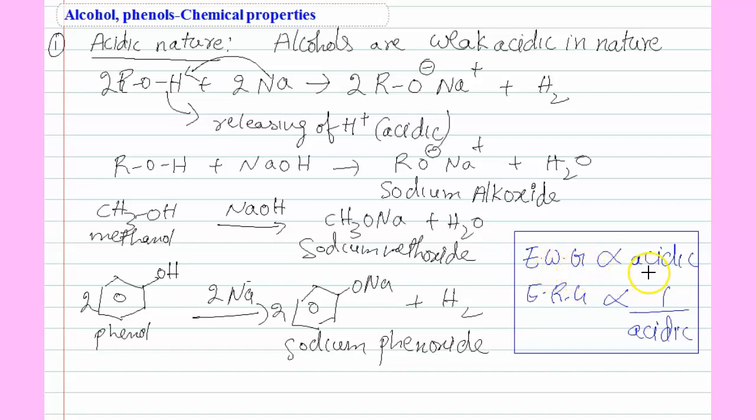Withdrawing groups increases the acidic nature. That means releasing groups decreases the acidic nature. What about basic nature? Reverse. Electron releasing groups increases the basic nature. Withdrawing groups decreases the basic nature. So this is useful for organic. So remember this technique, students.